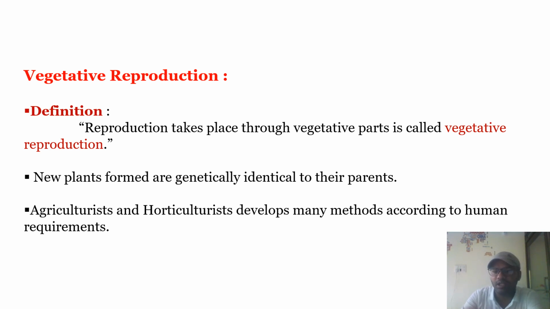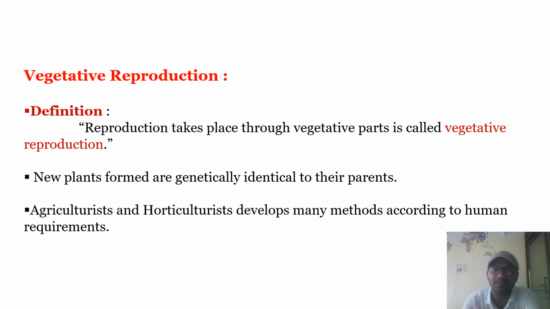You are well aware of the vegetative parts of a plant: stem, leaf.